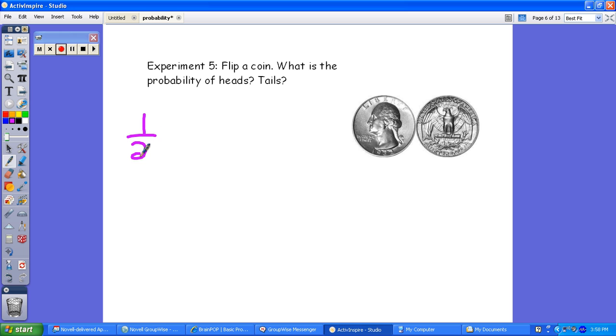And then the probability of getting tails. Again, 1 out of 2. All right, and so there you go. That should take us through the first part of this.